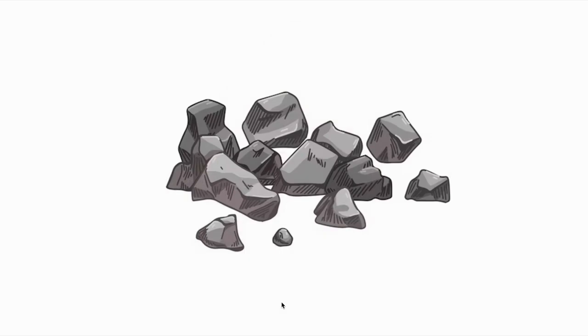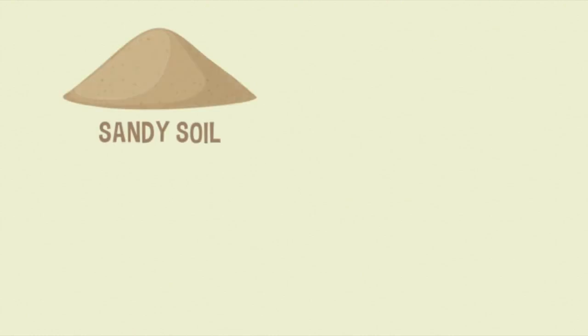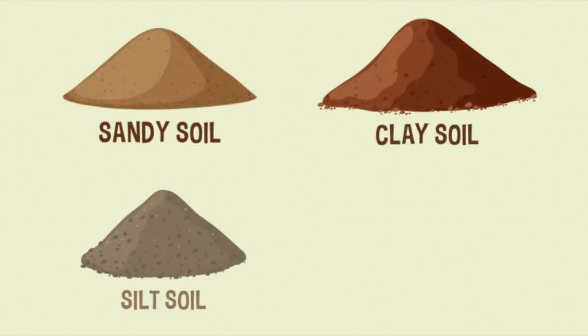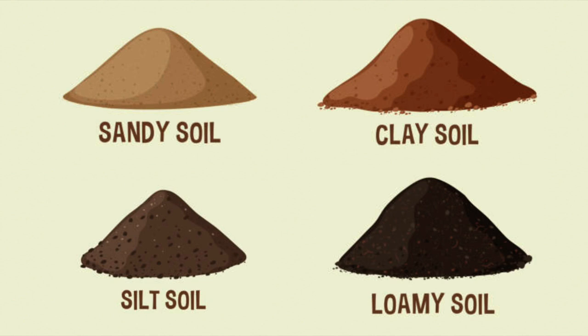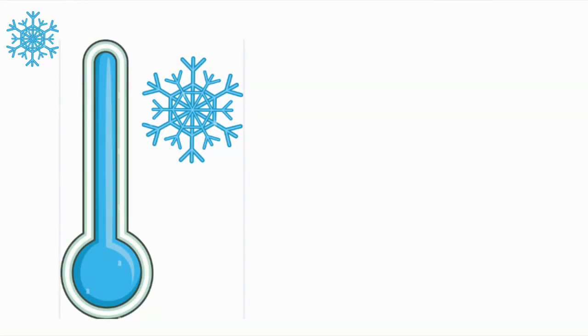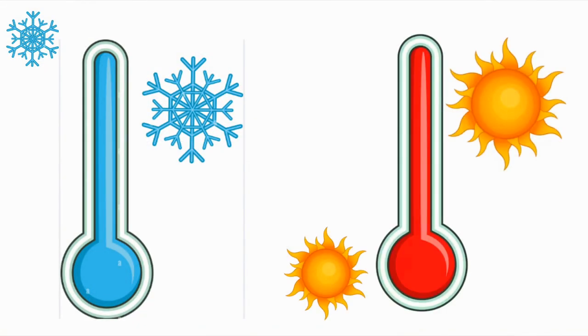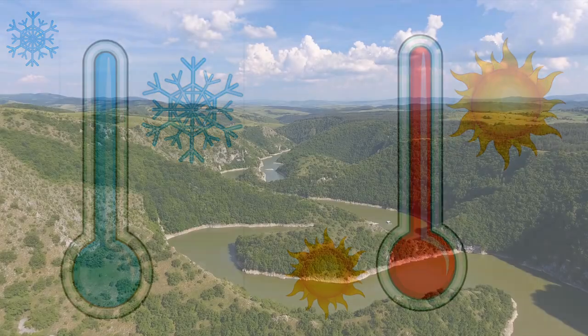Physical weathering. Physical weathering is the process where rocks break into smaller particles. This determines the texture of the soil based on the size of the fragments. Examples are sandy soil, clay soil, silt soil, and loamy soil. Disintegration of rocks and minerals is another physical weathering process. We can see the effects on the soil of disintegration of rocks and minerals by looking at the different temperatures such as freezing and thawing.